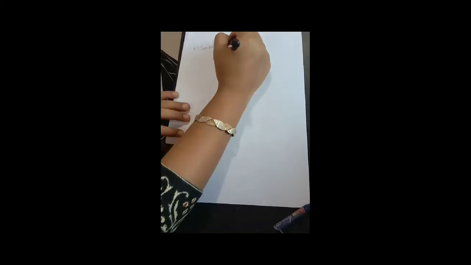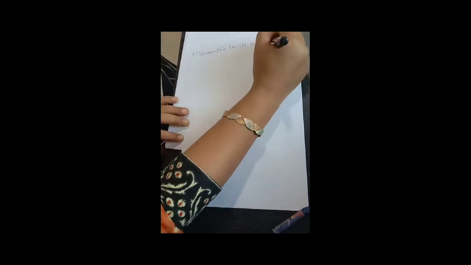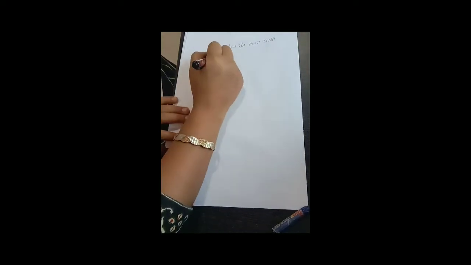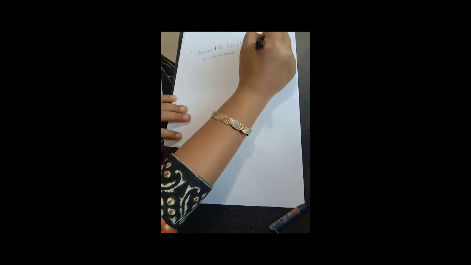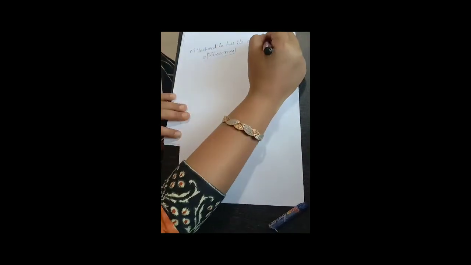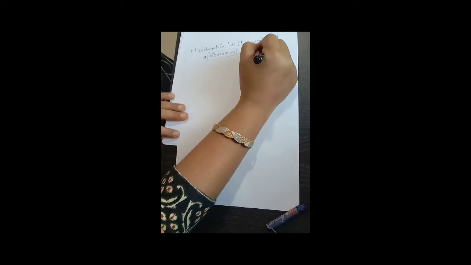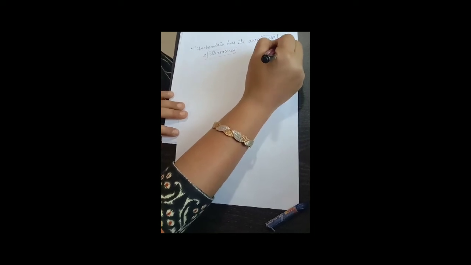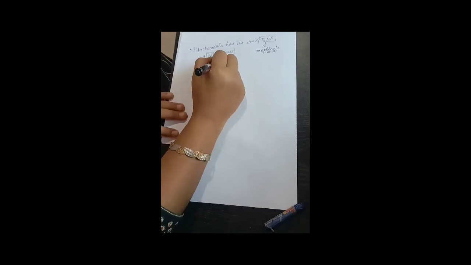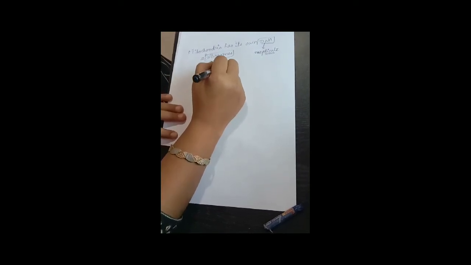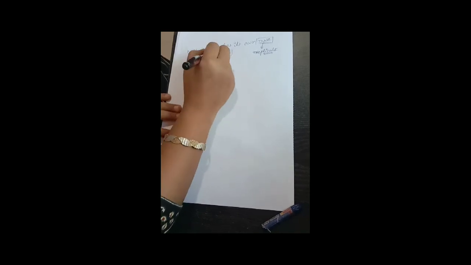Now the very important thing about mitochondria is that mitochondria has its own DNA. Yes, you heard me right. That is deoxyribonucleic acid, and ribosomes. What is the function of DNA? Recall that the function of DNA is to replicate, to make different copies, and the function of ribosome is synthesizing protein.